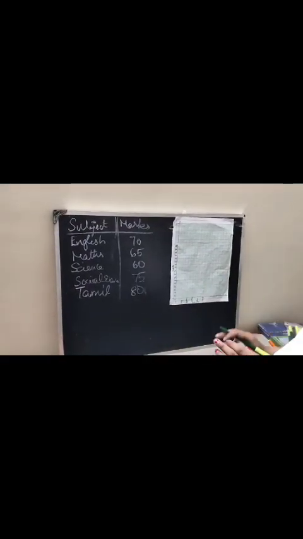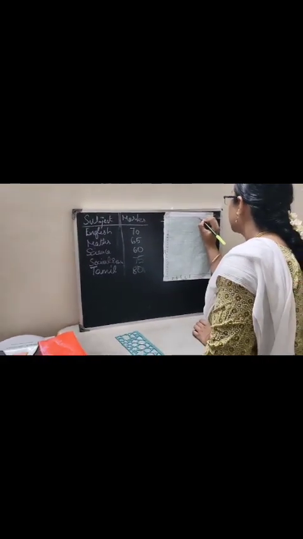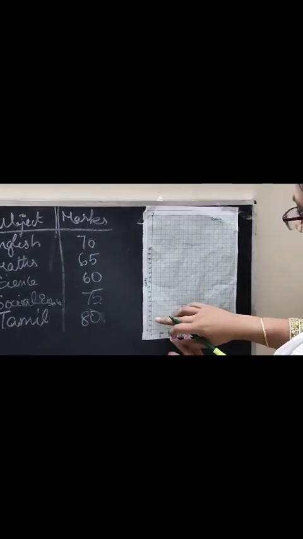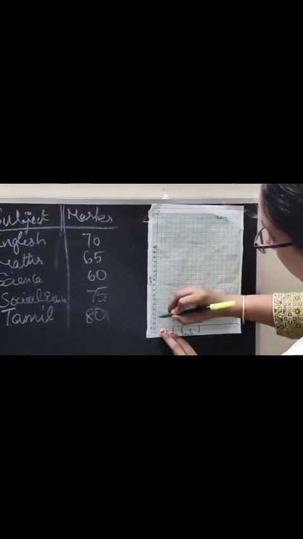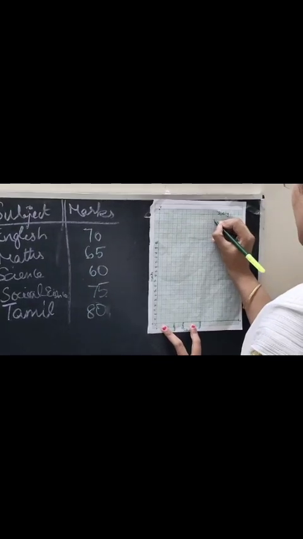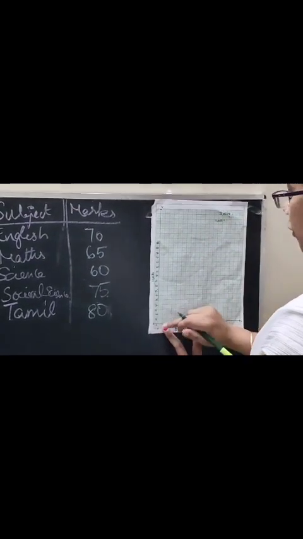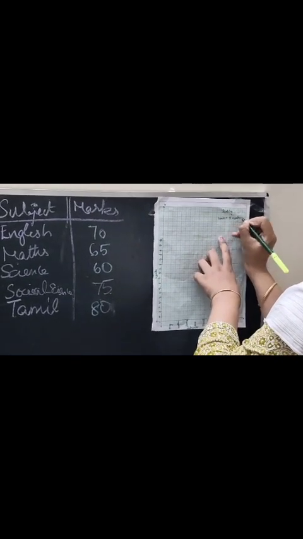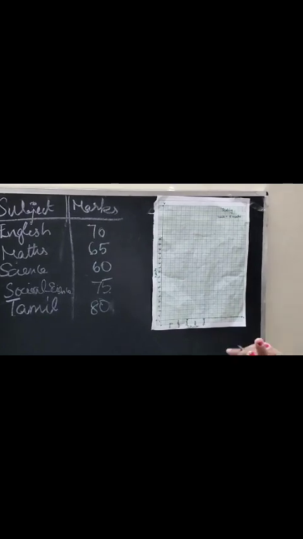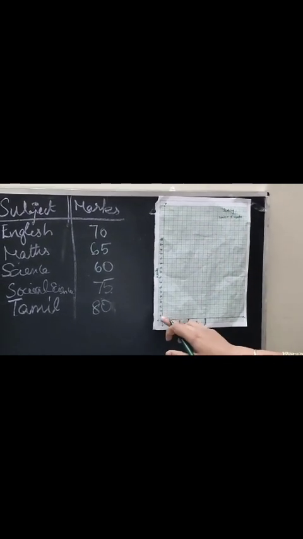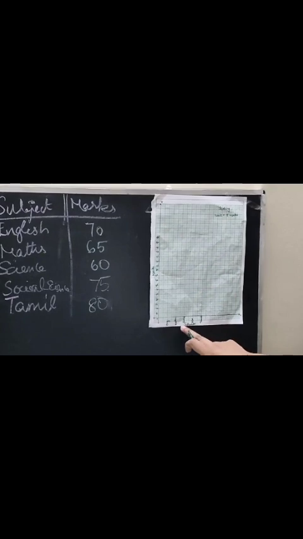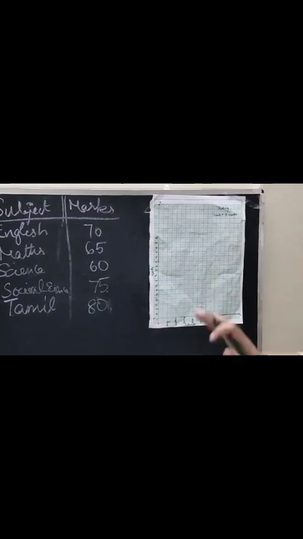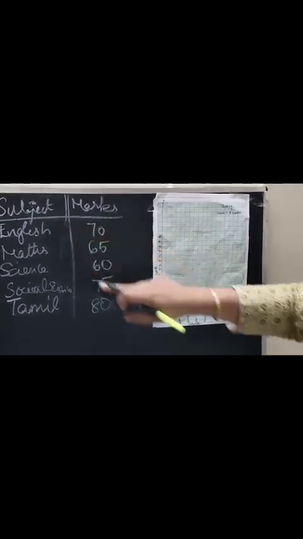Okay. Now we have to write the scaling for this. How we have distributed the marks? 1 unit is equal to 5 marks. We have written the scale. X-axis, Y-axis, 0, the distribution of numbers. We have to write here the subjects and here the marks. This is the representation. Now we have to mark the points of English.